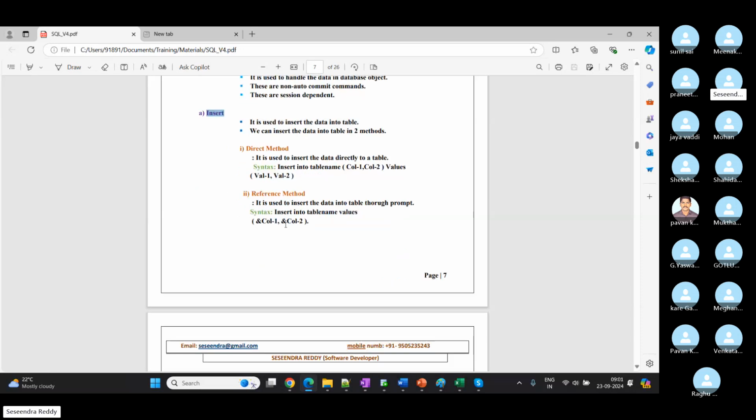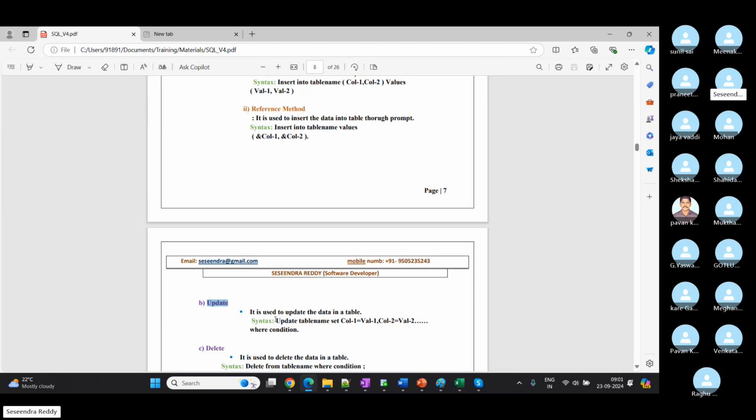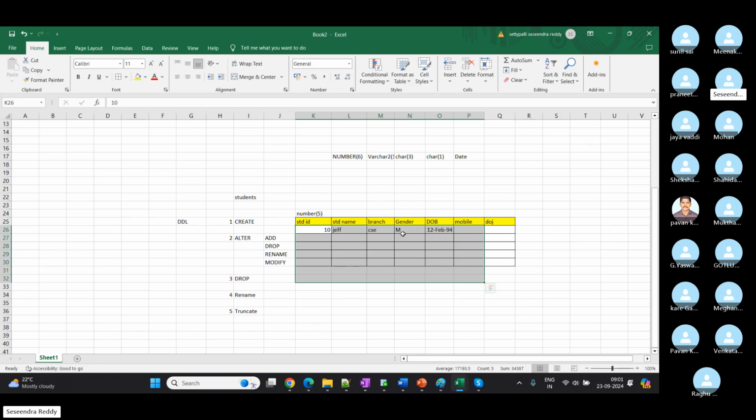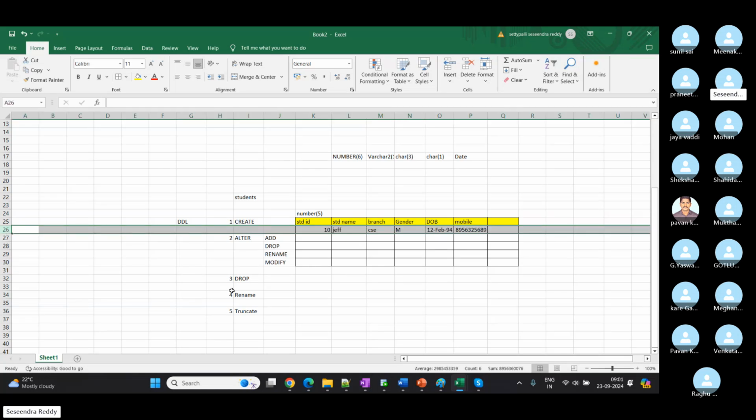Insert is used to insert a row the first time. So if it is not available in our table, we are going to use insert and we will insert that row, right? Next one, update. Let's say Jeff already registered with this college, and we have the data. For now, we will avoid the DOC, not required. Let's say he wants to change his branch from CSC to some other branch. So already we have that record.